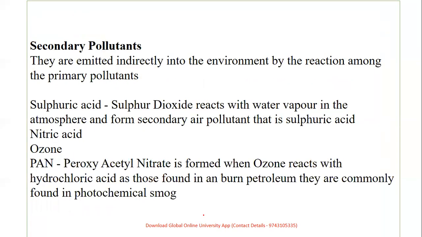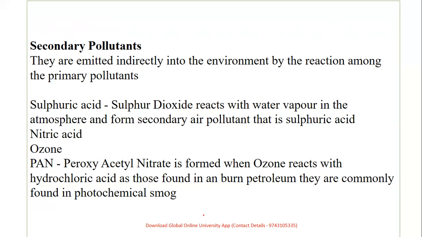When we talk about secondary, it is indirectly emitted, by the reaction of the primary pollutants. So sulfur dioxide reacts with water vapor in the atmosphere and forms the secondary pollutant called sulfuric acid. Similarly nitric acid, ozone, and peroxyacetyl nitrate, which reacts with ozone and hydrochloric acid, found in burnt petroleum, are commonly called photochemical smog.